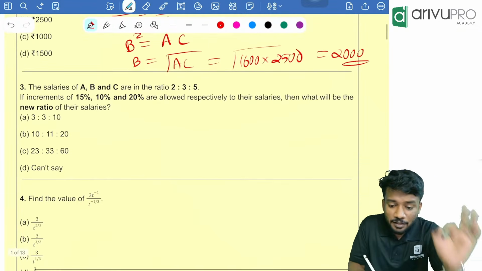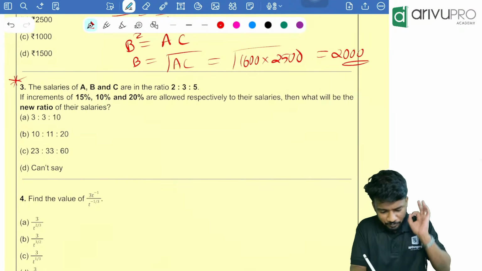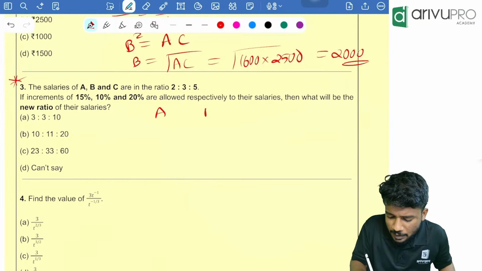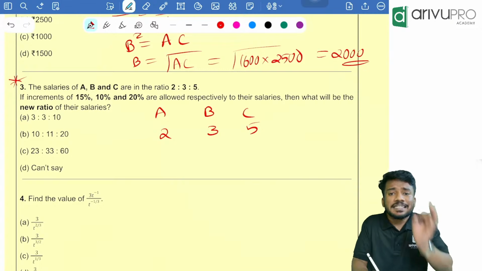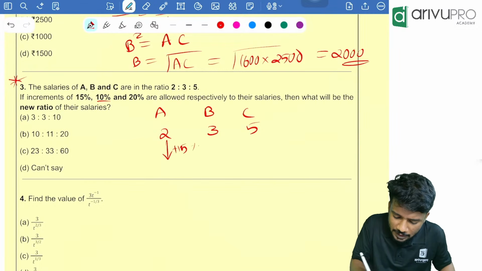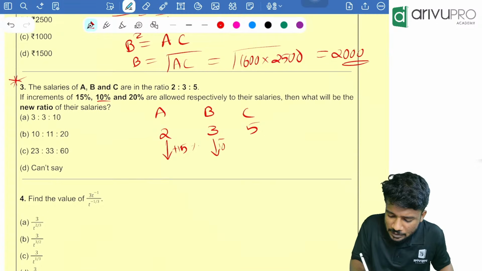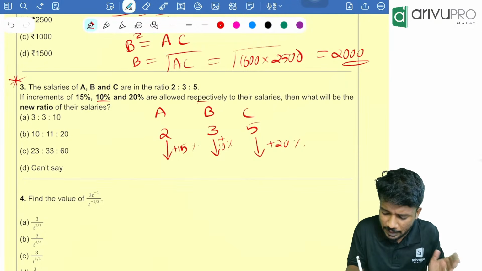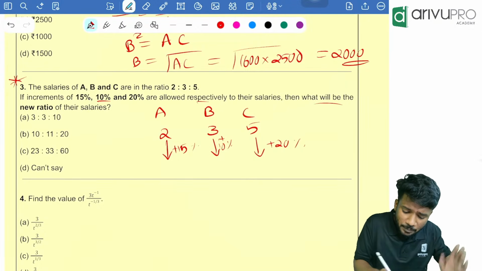Next question. One of the most repeated questions. The salaries of A, B and C are in the ratio 2, 3 and 5. The increment is plus 15% for A, plus 10% for B, and plus 20% for C, respectively. Then what will be the new ratio?